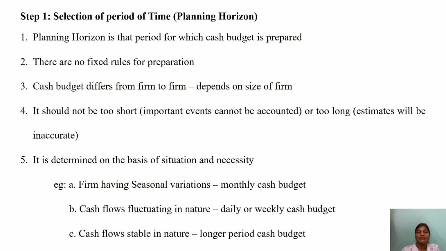If the market or the nature of the firm is more fluctuating, then they may go for a daily or weekly budget. If the cash flows are more stable in nature, then they go for longer periods of cash budget.